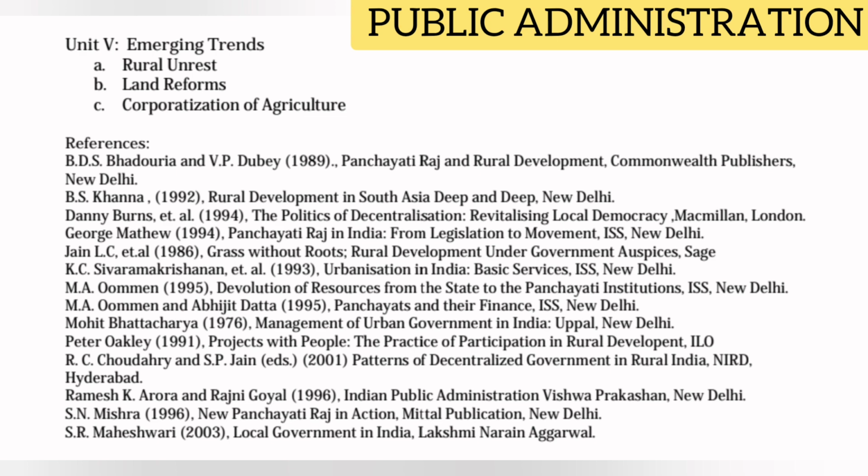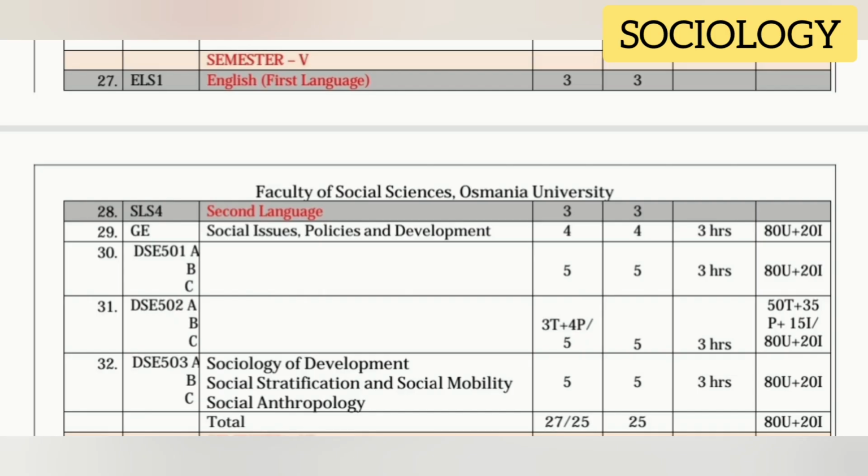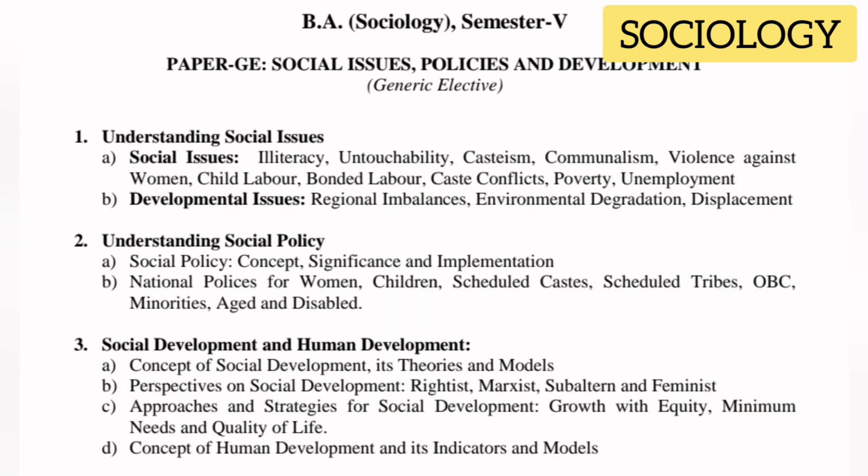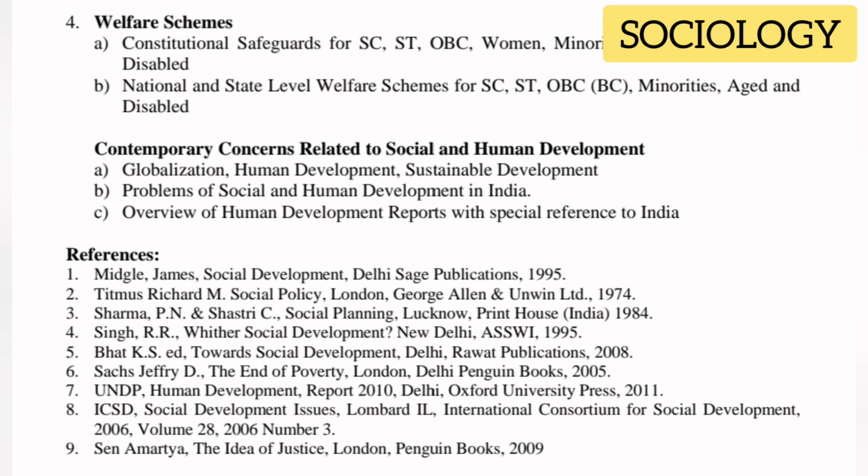Okay. In sociology, we have a GE subject, name social issues, policies and development. For this subject, total 4 theory classes you have per week and 4 credits you have. If you pass this subject you will get these credits, and exam duration is 3 hours. Total marks for this subject is 100. Out of 100, 80 for semester exams and 20 for internal exams. In syllabus total 4 units you have. 1 or 2 short questions are coming from each unit and 2 long questions are coming from each unit.